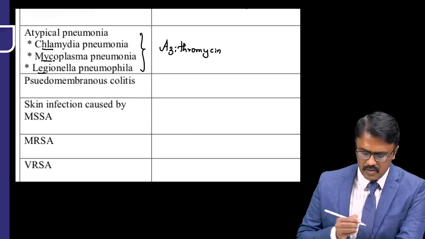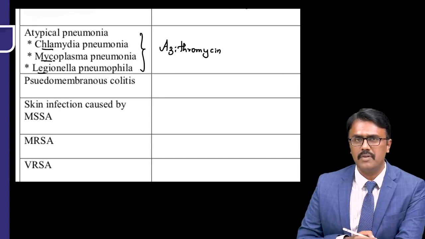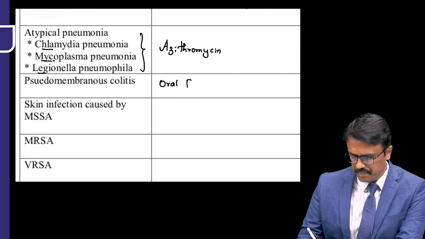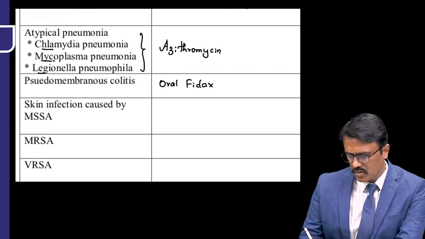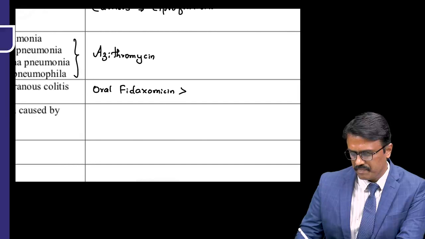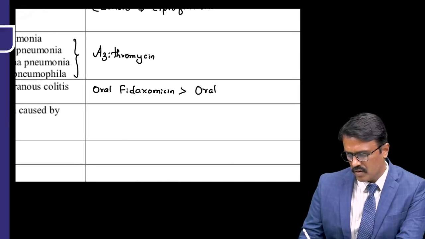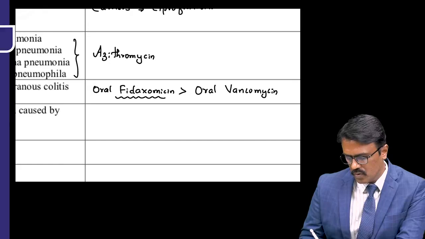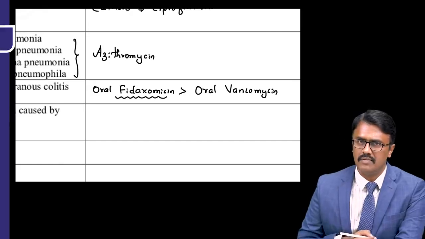Pseudomembranous colitis is caused by a bacteria called Clostridium difficile. And the drug of choice for that is oral fidaxomicin. If that is not in the options, you can check, oral vancomycin can also be used. So this is the recent update. The first choice is oral fidaxomicin. That is the first choice.